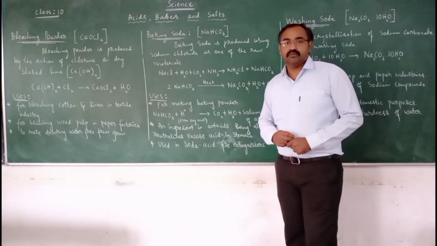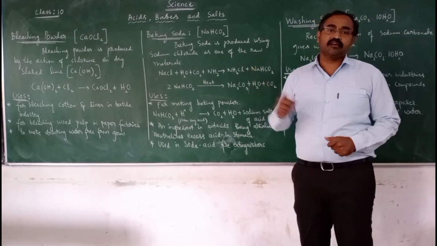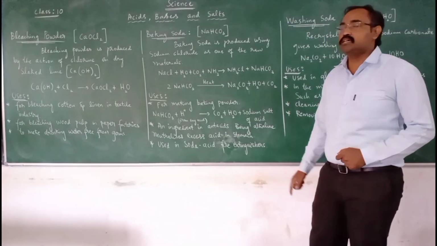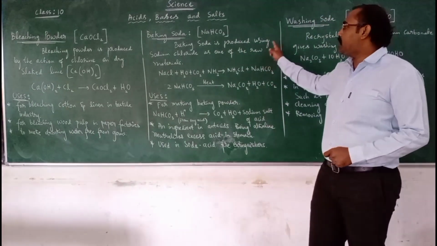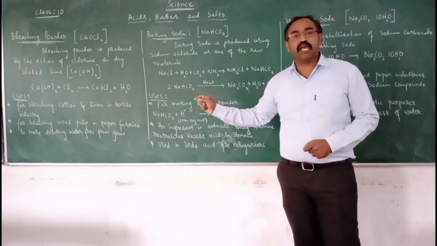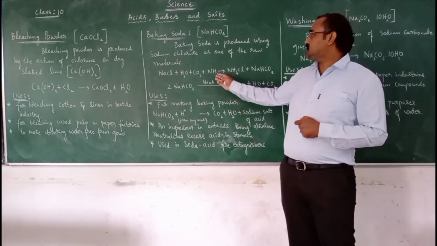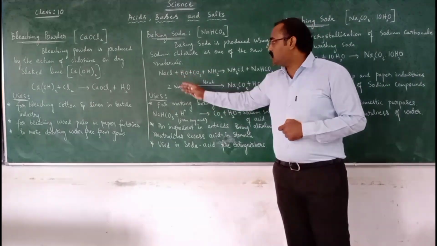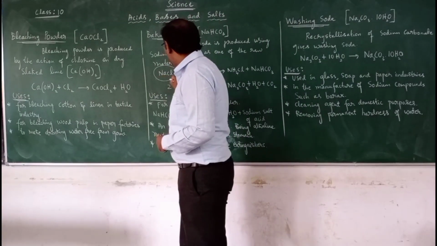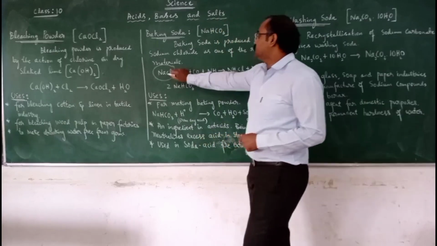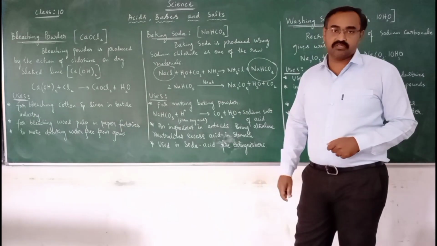Baking soda. The chemical name of baking soda is sodium hydrogen carbonate. Its molecular formula is NaHCO3. Baking soda is produced using sodium chloride as one of its raw materials. So we pass ammonia gas and carbon dioxide to sodium chloride. With the help of sodium chloride, sodium hydrogen carbonate is produced here.